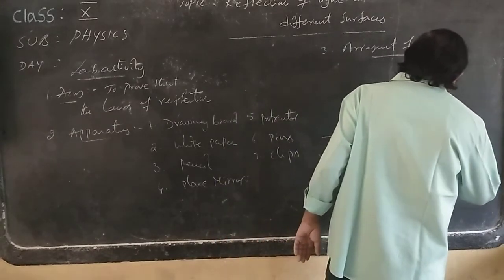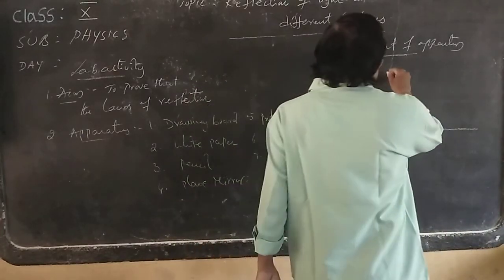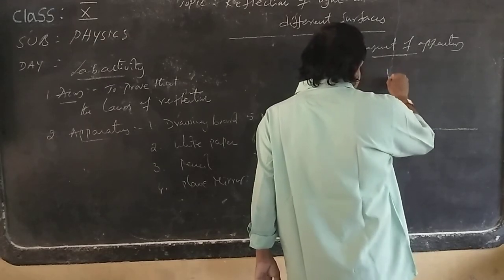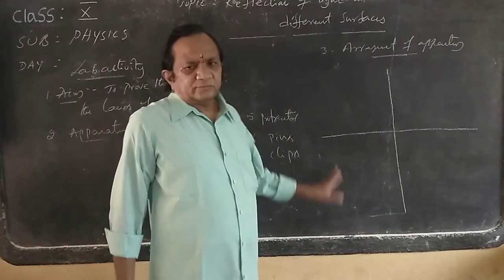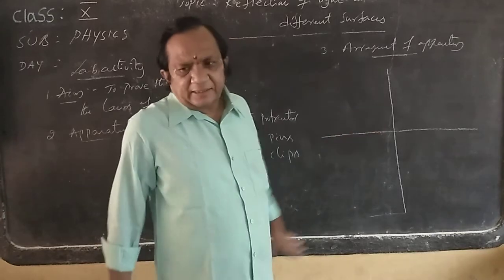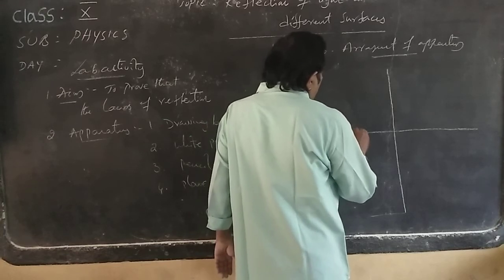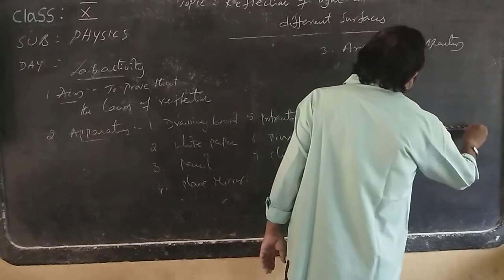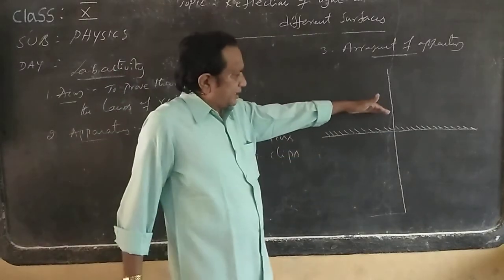A line to be drawn here, and for this, at the center, plot one more line. Plot like this at the center, understand? Now at the center you have to place the mirror. Here on the surface, on this horizontal plane, I have to place the mirror. Remember that.